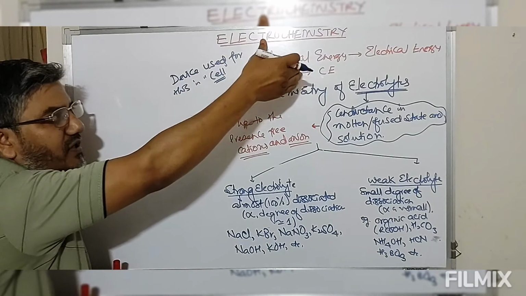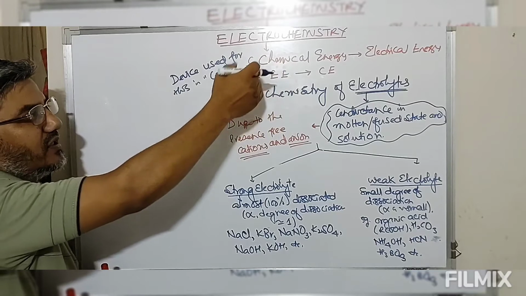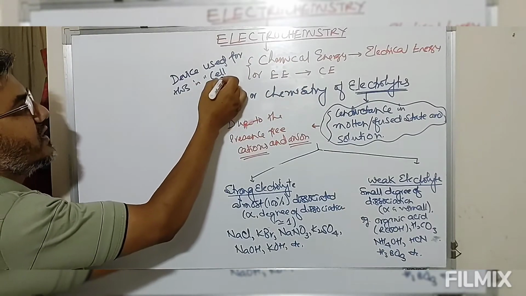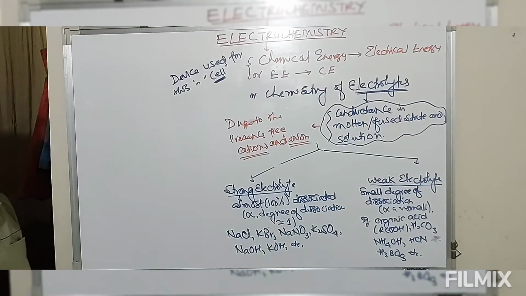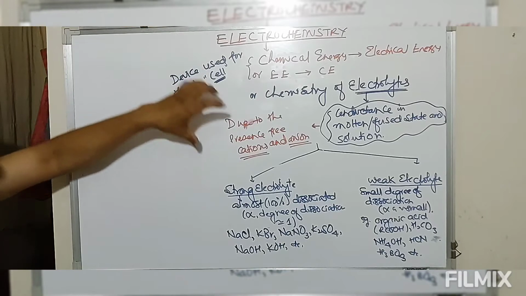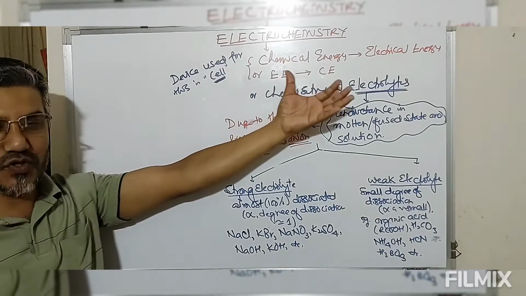This conversion of chemical energy to electrical energy or electrical energy to chemical energy is carried out in a device known as a cell. So we have an important device, the cell, which is used for this process.